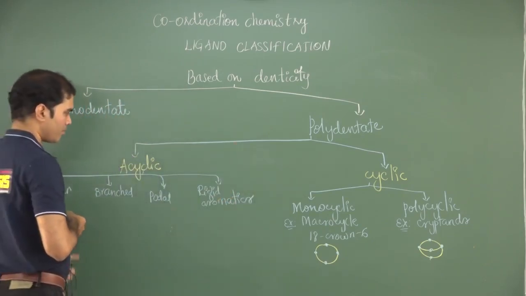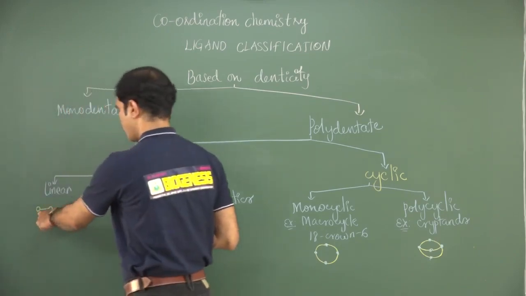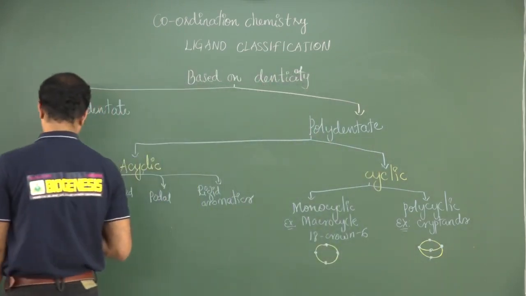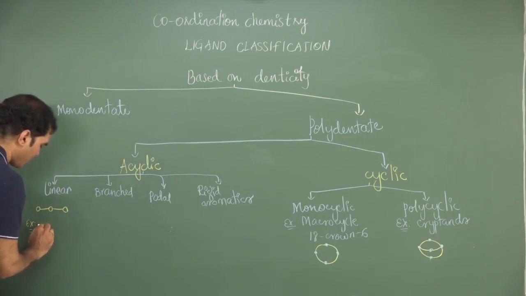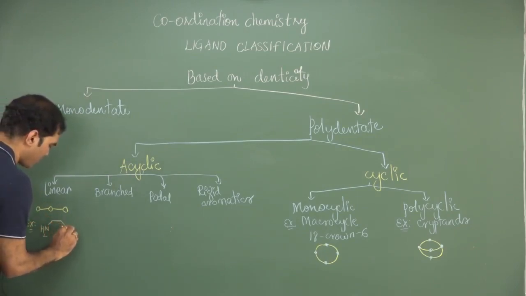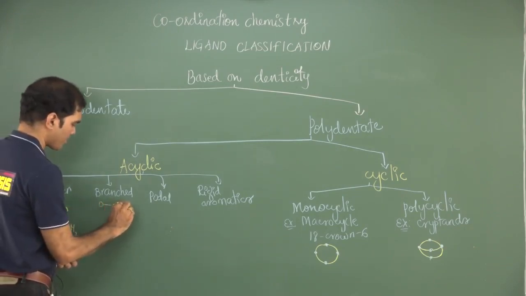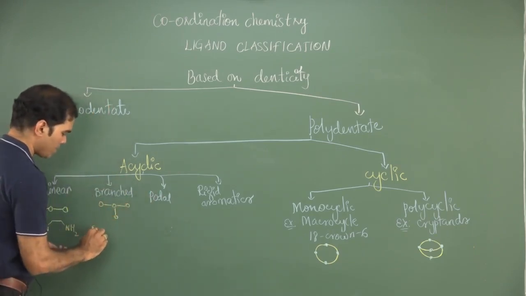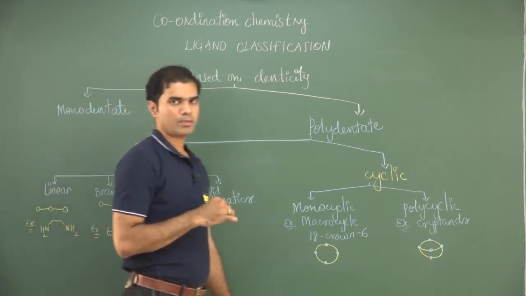What exactly do I mean by this? Linear means the simple representation is this, where this is considered to be a donor atom. The simplest example for linear is ethylene diamine. So this comes under a linear type of ligand. Branched one, you could have some branches, and one of the best examples is EDTA. EDTA can be taken as a branched acyclic polydentate ligand.